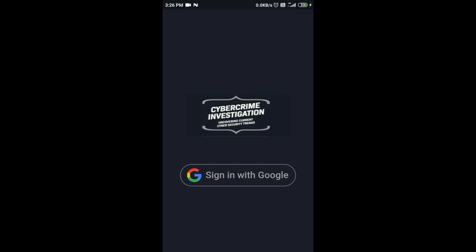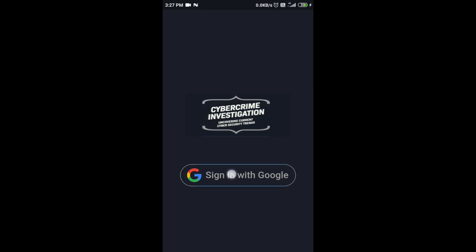Hello, my name is Prem Chabria from Western College, Mumbai, and I'm going to talk about the application part of our problem statement. For this, we have made a basic Flutter application where various sets of questions are asked to the user, and on the basis of the responses, different cybercrimes are detected. So, let's get started with the application.